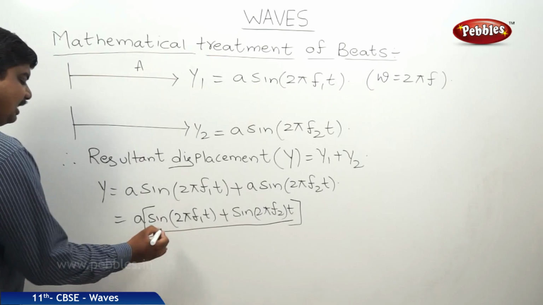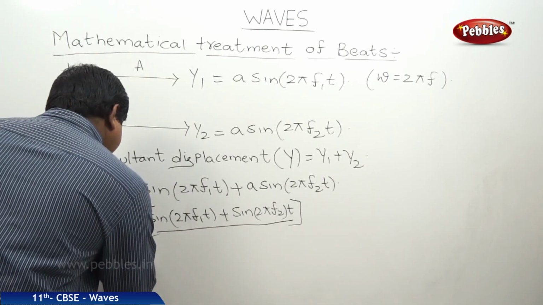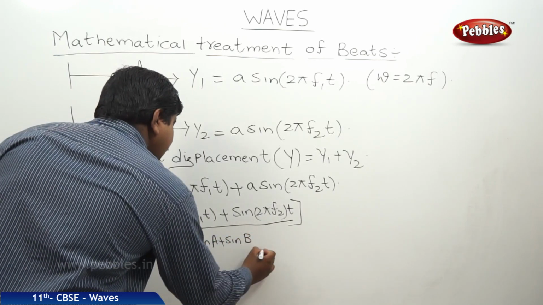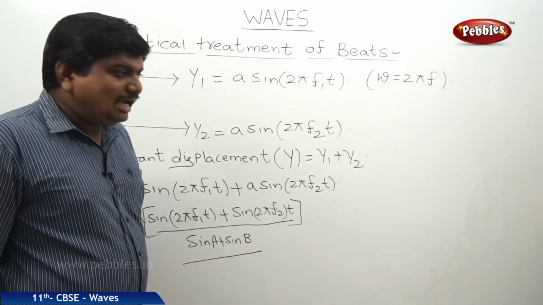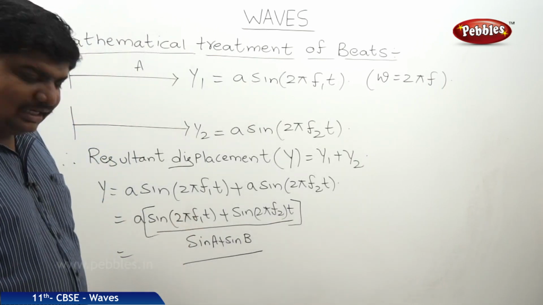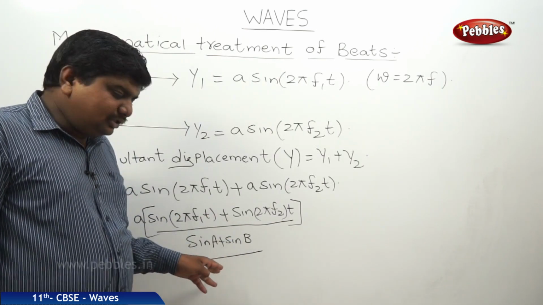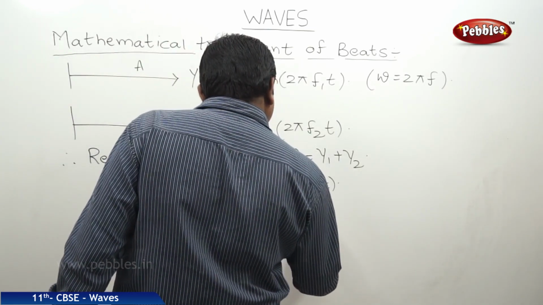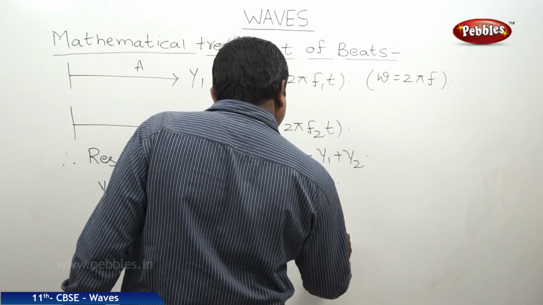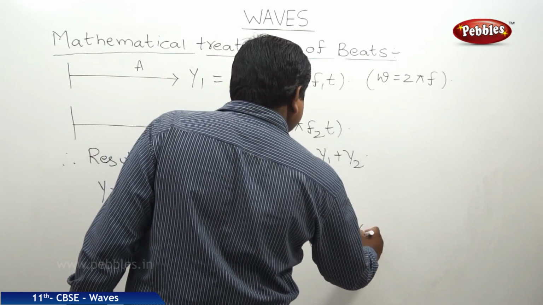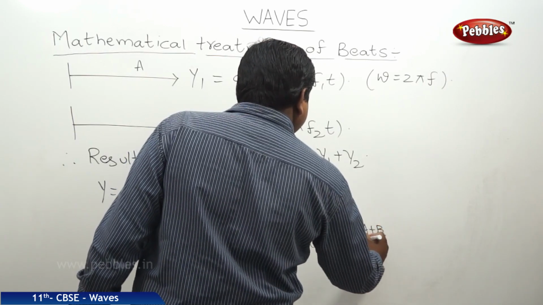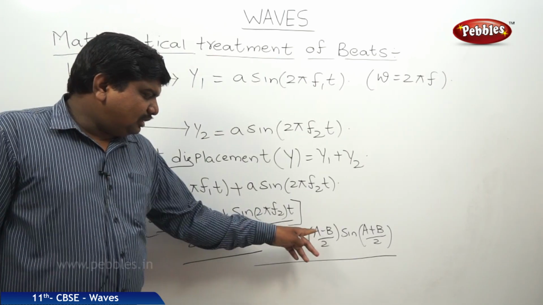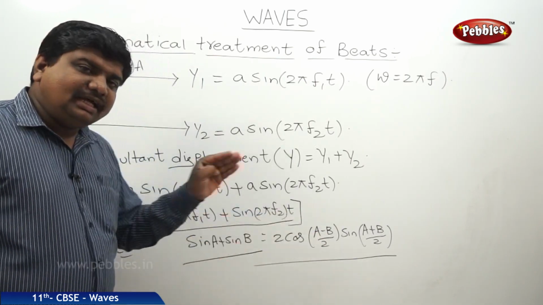The term in the bracket is similar to sine A plus sine B. The mathematical expression for this trigonometrical part is 2 cos (A minus B) by 2 into sine (A plus B) by 2. Now we are substituting 2 pi f1t and 2 pi f2t in place of A and B to get the result.